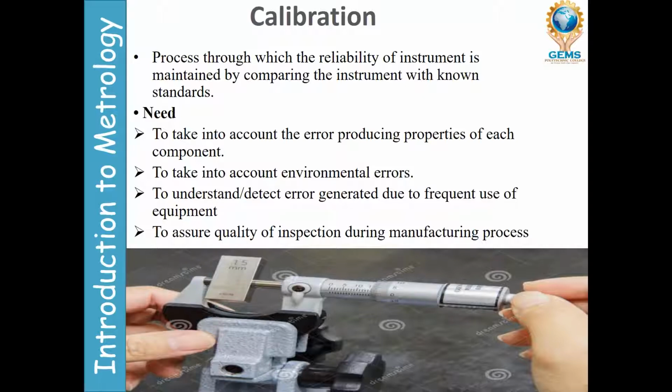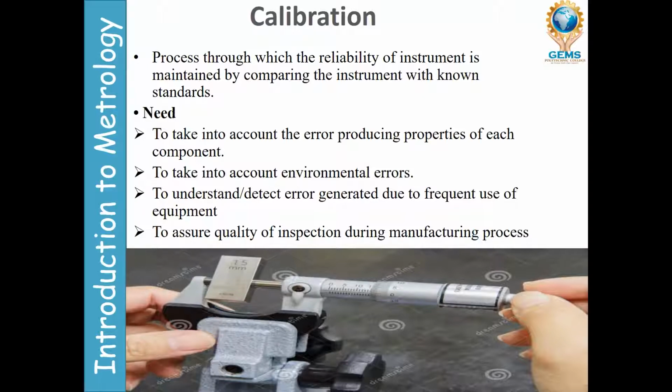If any part is damaged, or any part in the instrument is not functioning well, they will remove that part and put in another part. That will give calibrated readings to assure the quality of inspection during the manufacturing process. If calibrated instruments are used, that will give quality when we are checking the products. Whenever the inspector checks the products, the quality must be maintained.